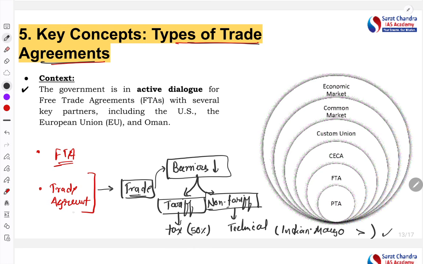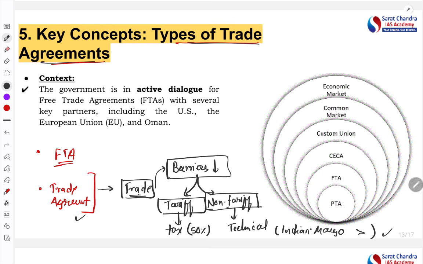So in a trade agreement, countries try to reduce these kinds of barriers so that they can have smoother trade among them. For example, the recent India-EU trade agreement, the India-Australia trade agreement; we are negotiating with the European Union, with Canada, even the USA, right? So that's why this particular aspect is highly in the news. In today's article we'll discuss what the different types of trade agreements are, which are in the news and which are generally followed.